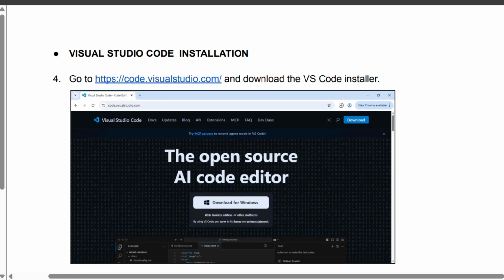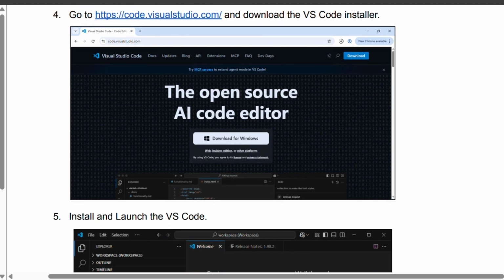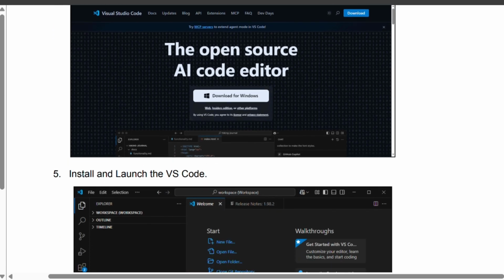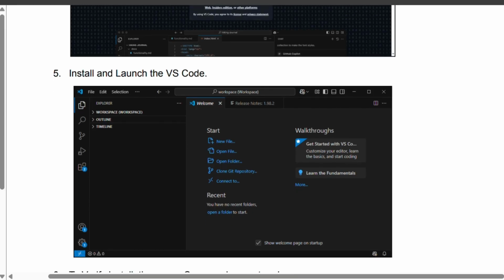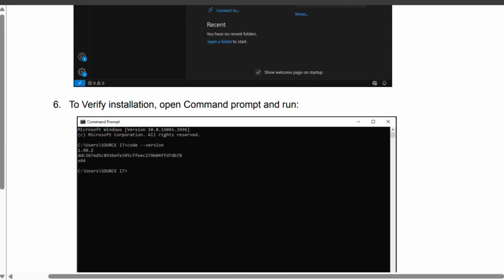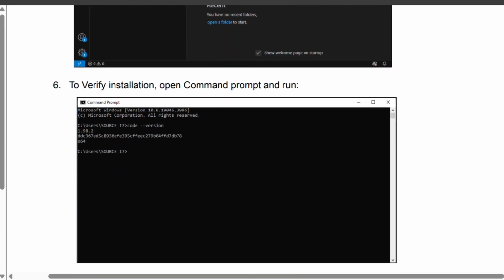After I downloaded it, I simply ran the installer and launched Visual Studio Code. And to verify that everything was properly set up, I again opened the command prompt and typed code --version. This ensures that Visual Studio Code is now recognized by the system.